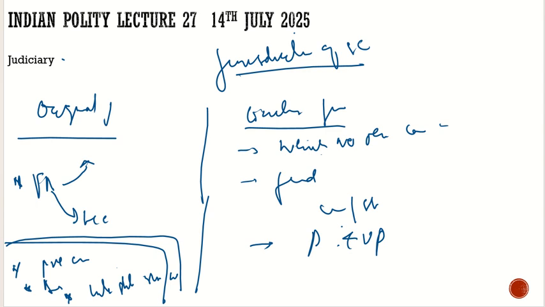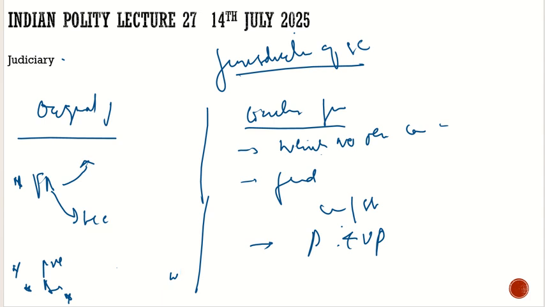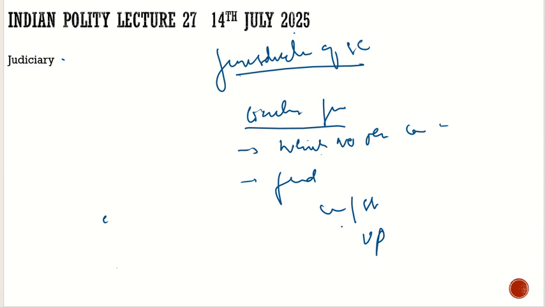So this is about the jurisdiction of the Supreme Court: what is the original jurisdiction, what is the exclusive jurisdiction, and what are the exceptions. Now let us see its further powers. Let's have a look at it.